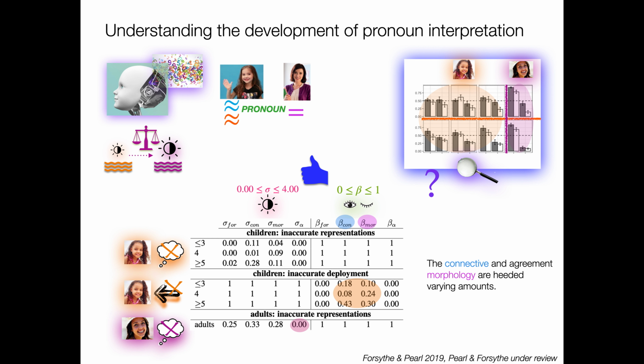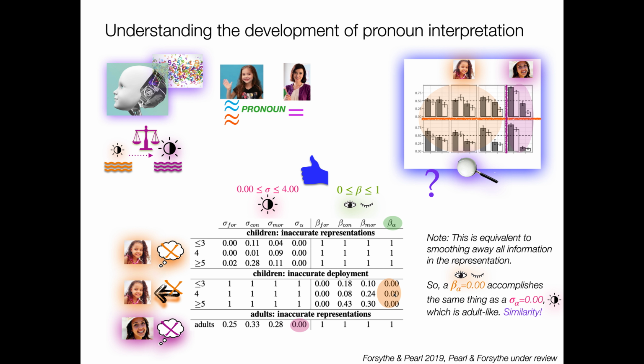You're using the connective and the morphology varying amounts, right? But the prior over antecedents and the form are completely ignored, right? And that's actually rather adult-like, right? Because you're basically smoothing away all information in the representation with a sigma of 0, and a beta of 0 means you never use it, right? So you're kind of accomplishing the same thing. So that's actually a qualitative similarity, even though there's this rather large qualitative difference across what's going on in terms of inaccurate deployment versus inaccurate representations.